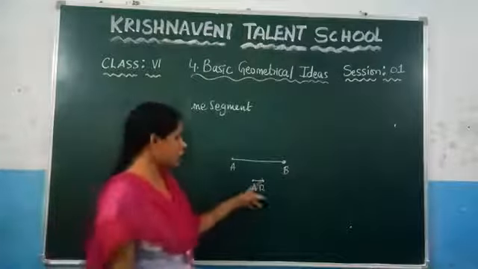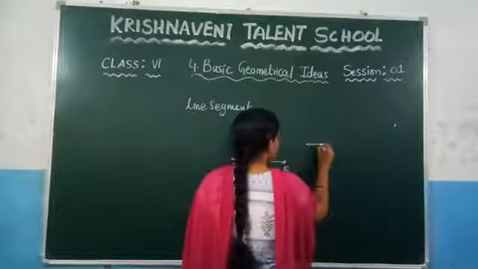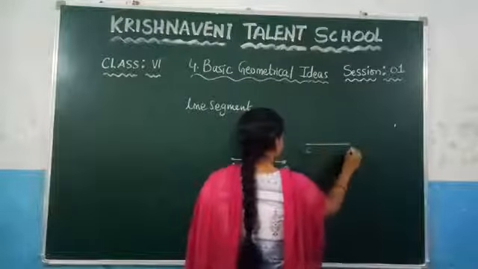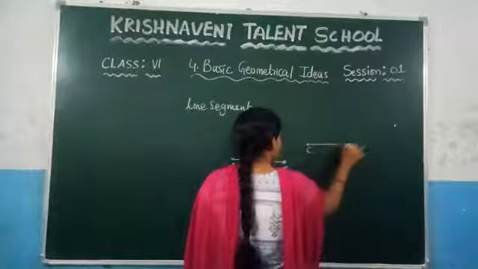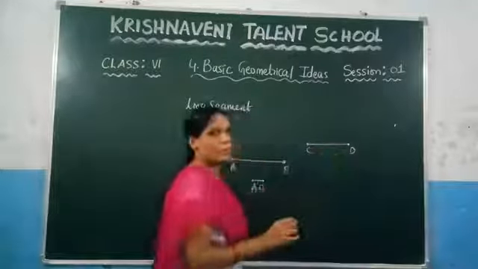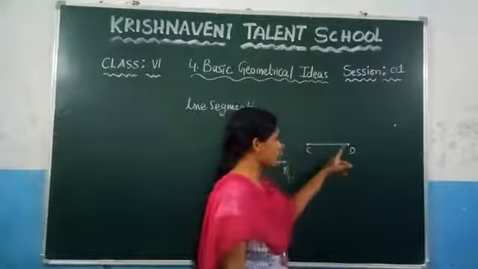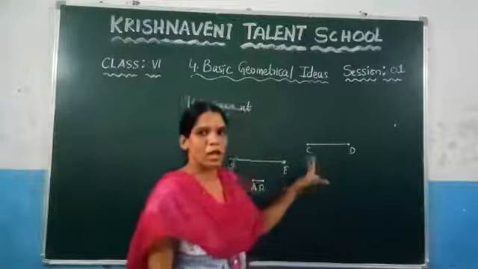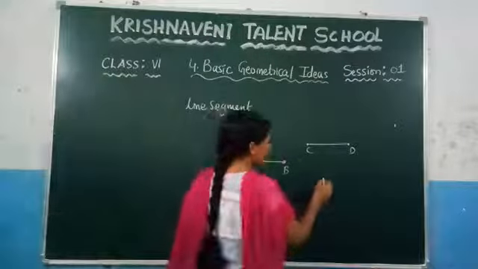Let us take one more line segment here. Let us draw the line segment CD. Here, clearly it is a line segment because it has the starting point and the ending point. Now, how do we denote this line segment?